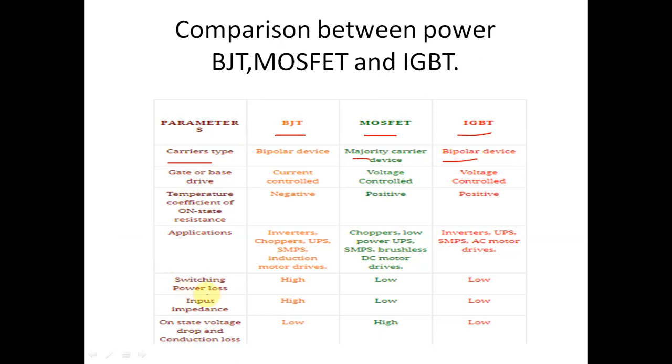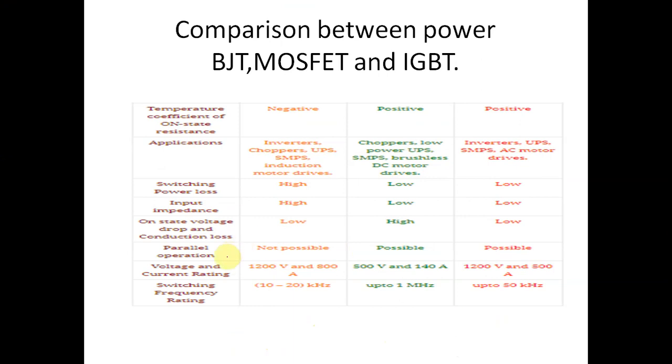Next point is the switching power loss. BJT has a high switching power loss, MOSFET has a low switching power loss and IGBT also has a low switching power loss. Input impedance of BJT is high, MOSFET is low and IGBT is also low. On-state voltage drop, conduction loss: conduction loss of BJT is low, MOSFET is high and IGBT is also high. Now parallel operation: in BJT it is not possible, in MOSFET it is possible and in IGBT it is also possible.